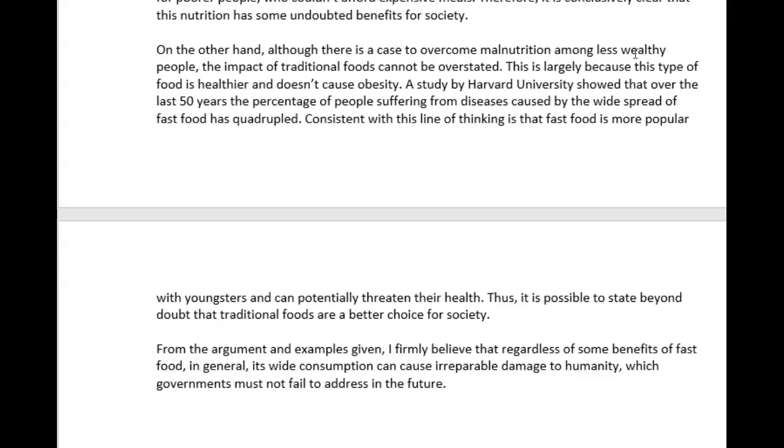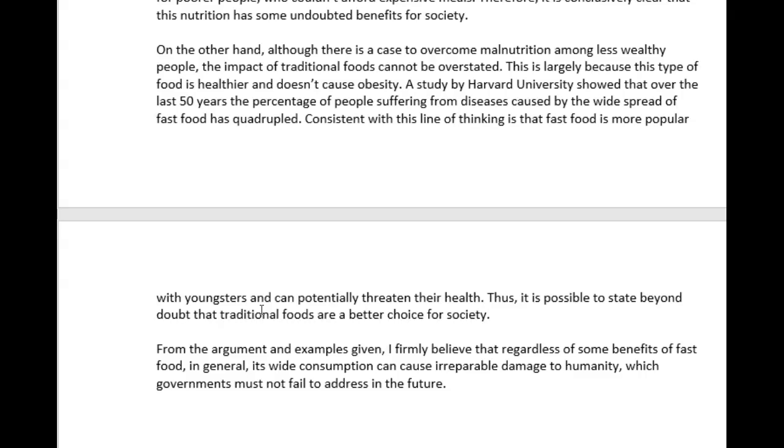We're going to talk about this paragraph in a minute. Let's look at your conclusion. From the arguments, plural, and examples given, I firmly believe that regardless of some benefits of fast food in general, its wide consumption can cause irreparable damage to humanity, which governments must not fail to address in the future.